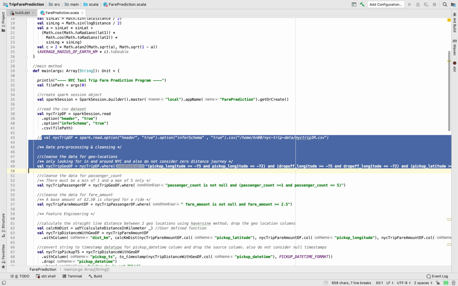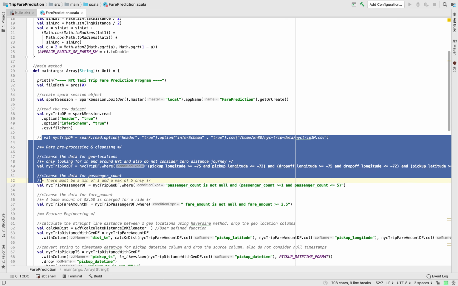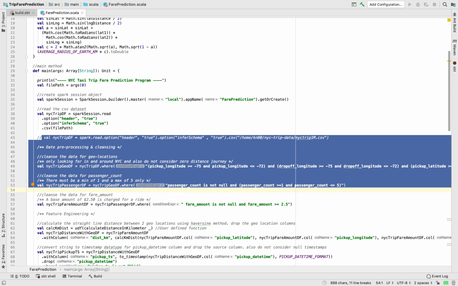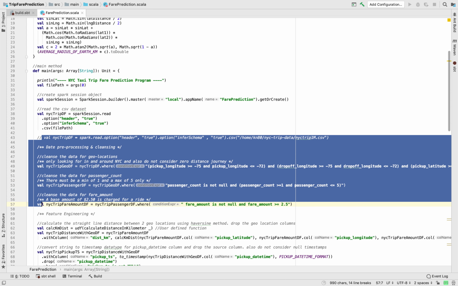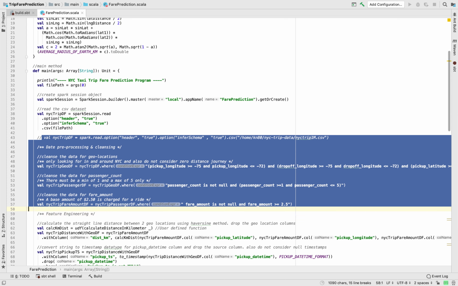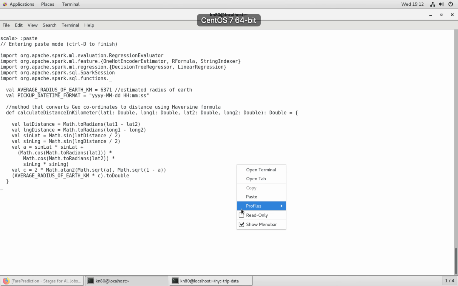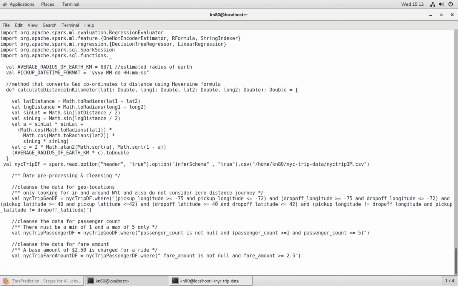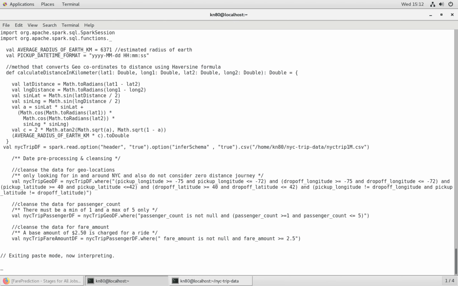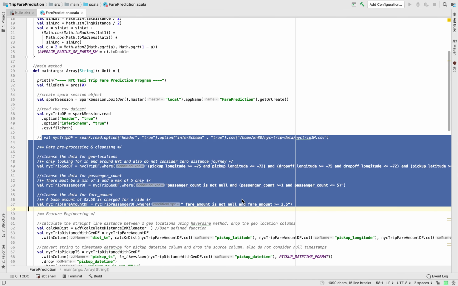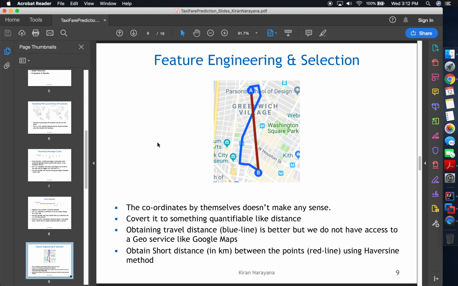Next step is to clean up the pickup and drop off longitudes and latitudes. Next step is to clean up the passenger count. The final step here is to clean up the fare amount, wherein we need a minimum fare amount of $2.5. While that happens, let's go back to the presentation.